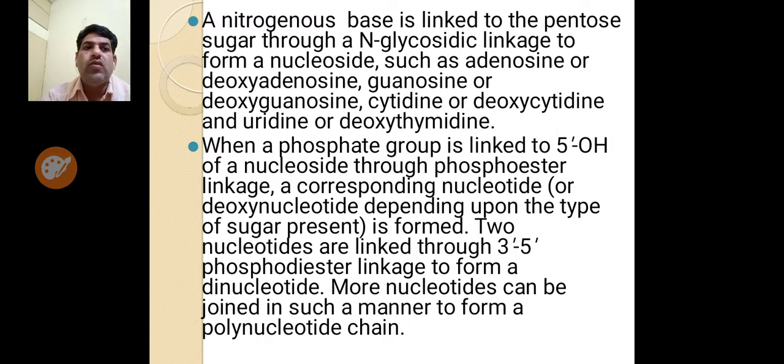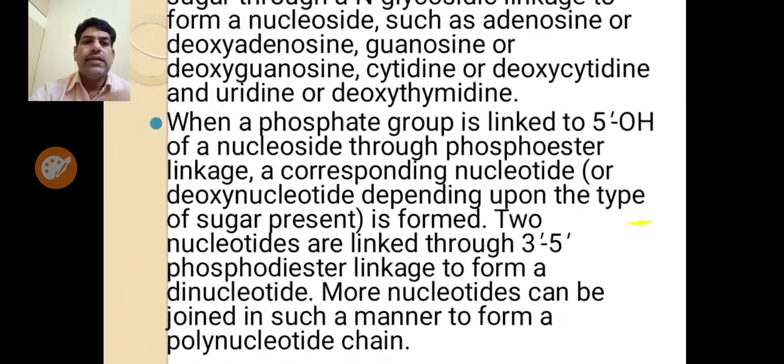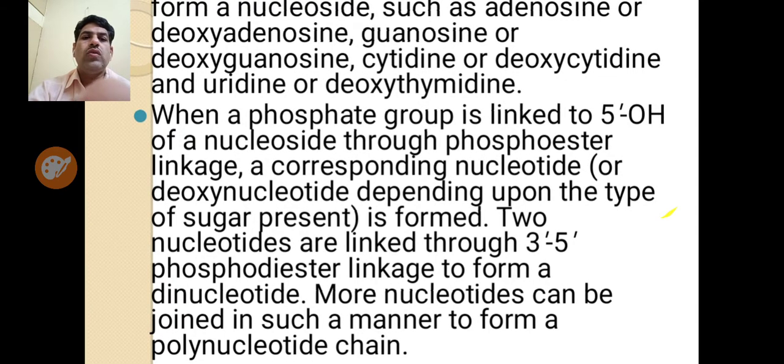When a phosphate group is linked to the 5' OH of a nucleoside through a phosphodiester linkage, the corresponding nucleotide, ribonucleotide or deoxynucleotide depending upon the type of sugar present, is formed. Two nucleosides are linked through a 3' to 5' phosphodiester linkage to form a dinucleotide. More nucleotides can be joined in such a manner to form a polynucleotide chain.